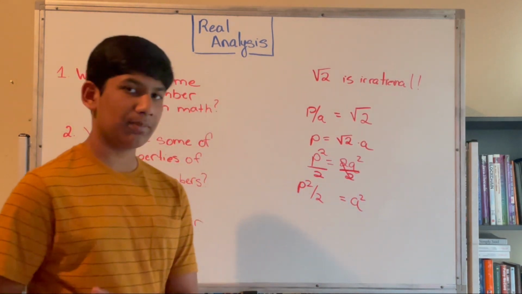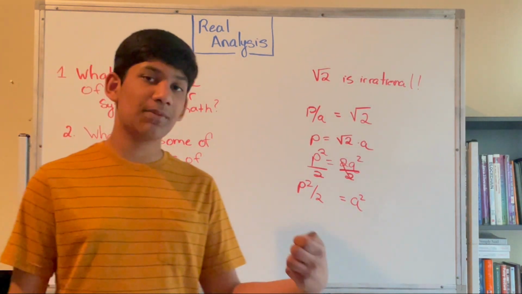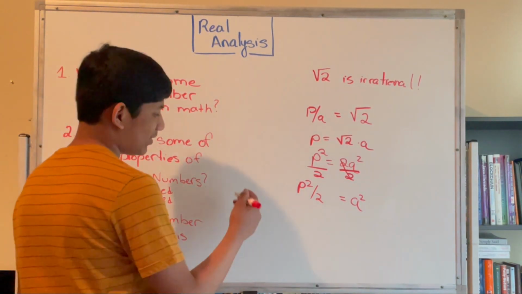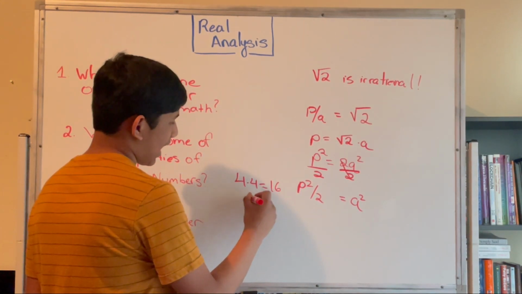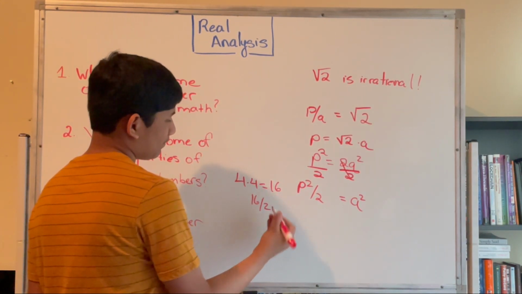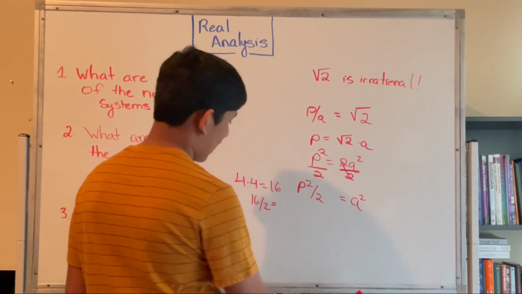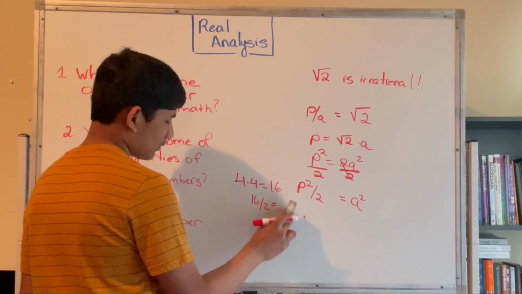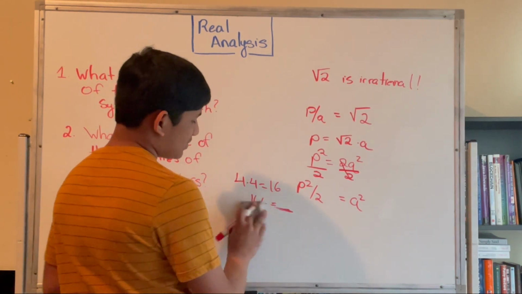Now here's an important part. If we see P squared is divided by 2, then we can deduce that P also divides by 2. If we think about it, 4 times 4 is 16. If we have 16 divided by 2, of course, there's going to be a number that works, a specific number which multiplied by 2 is equal to 16.